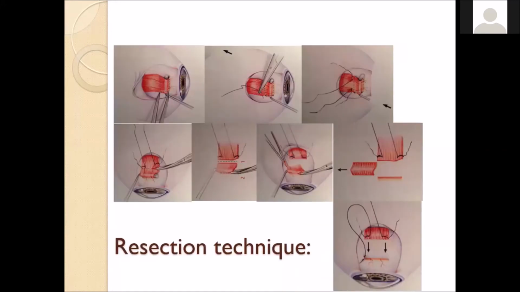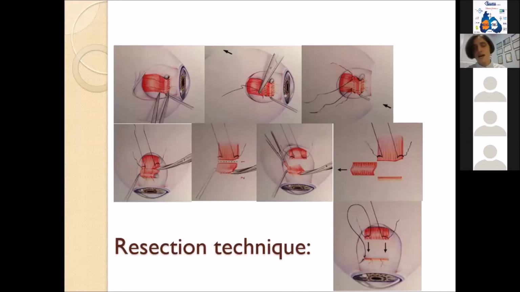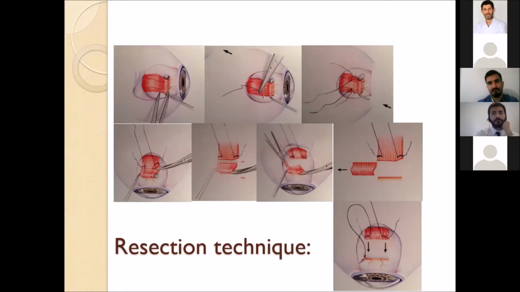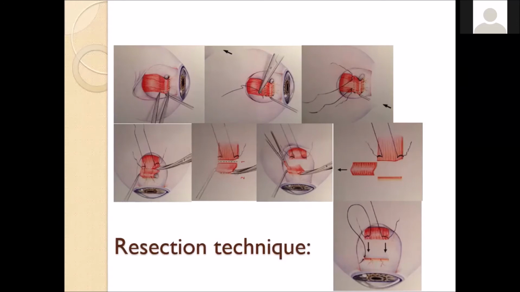This is the resection technique. It's practically the same. We start with the limbal approach. We cut the muscle, and we just suture the muscle in the inserted place. After that, we close the conjunctiva. I have to mention that measurement is very important during strabismus surgery.